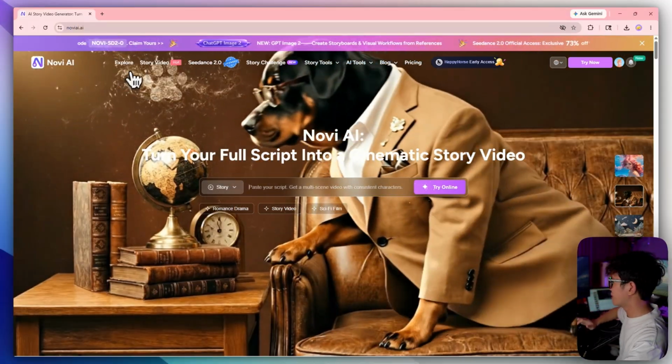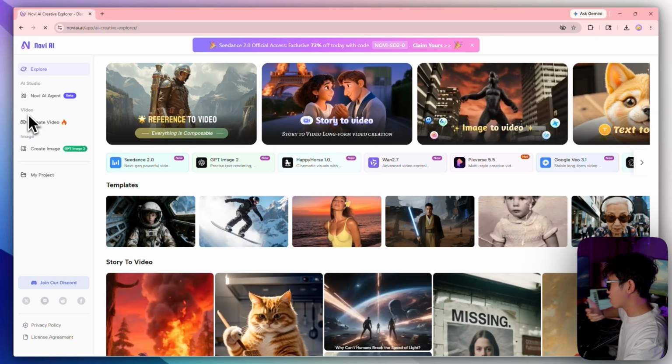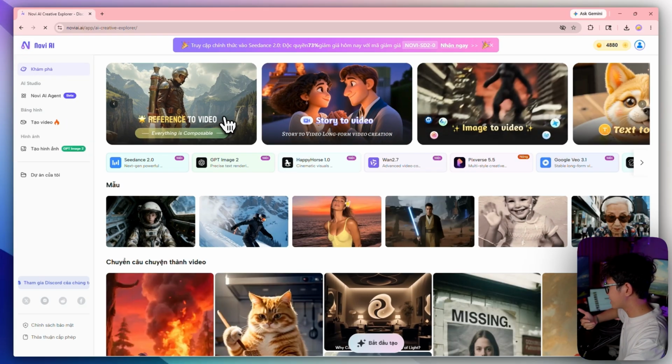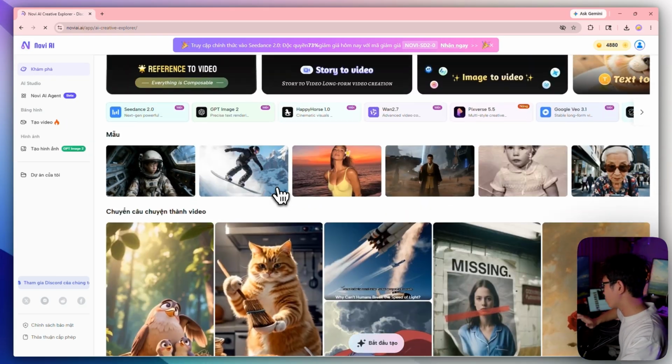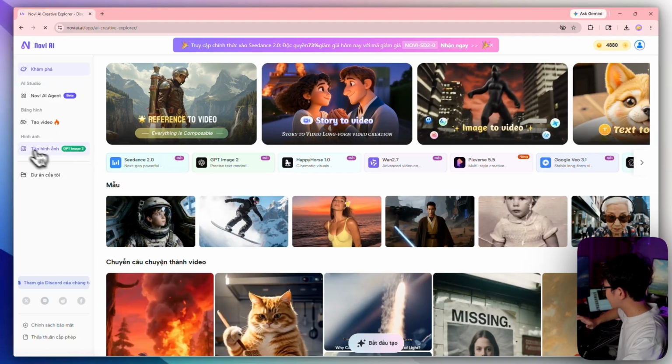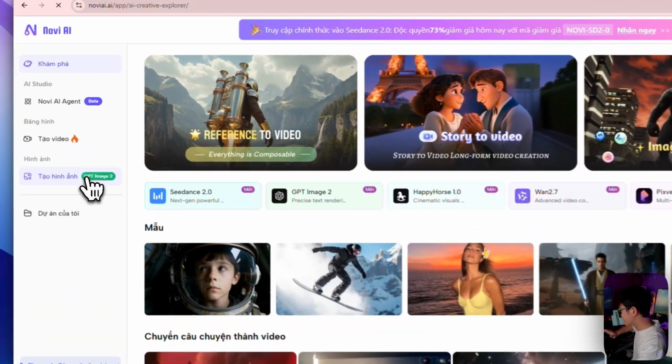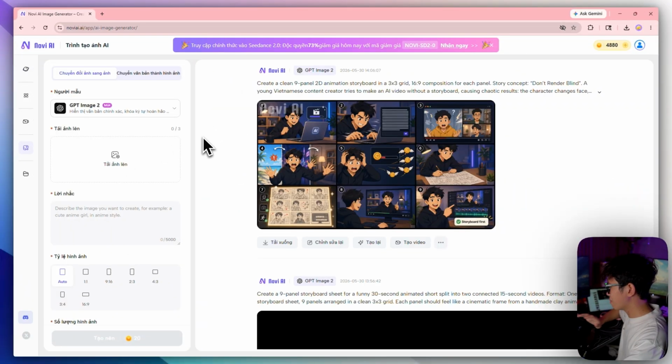Now I will open the Explore section. As soon as you open Explore, you will see many ready-made presets, right? These presets are already configured, so you can use them right away. What I care about most is creating images with GPT Image 2. To save time, I will prepare some reference images first, before we begin.